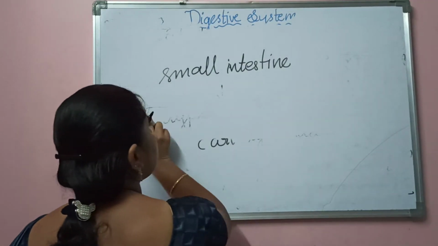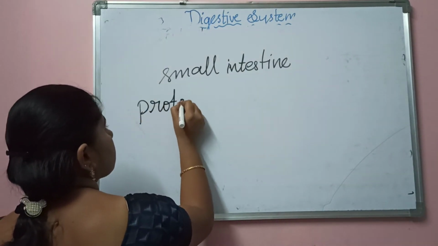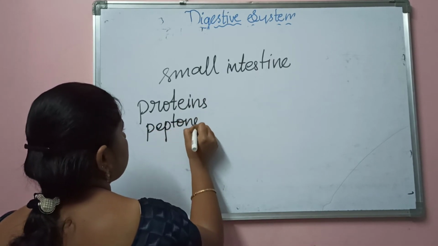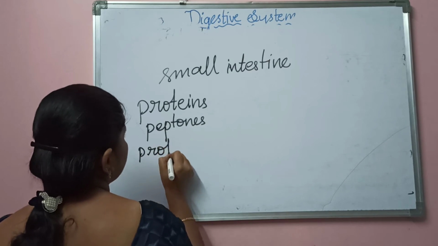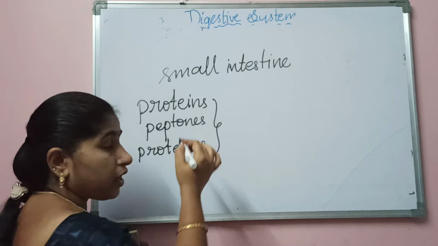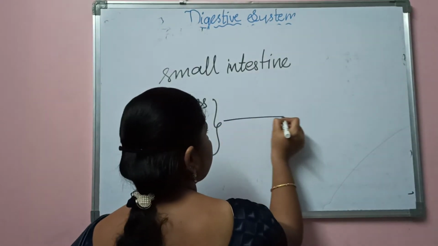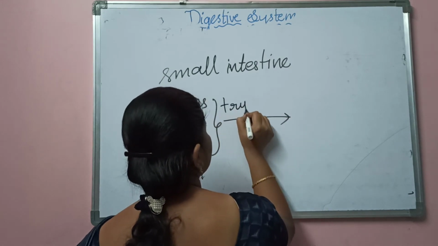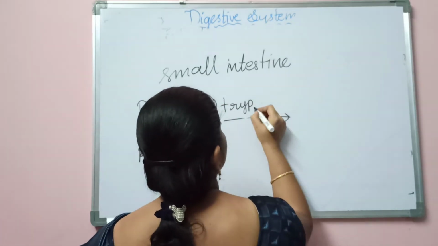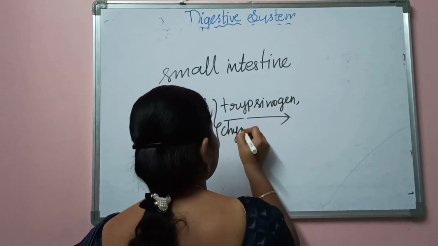So what do these enzymes do? These enzymes will be acting upon the proteins, next peptones, and next proteases. These three have come from the stomach. On these, trypsinogen will be acting.